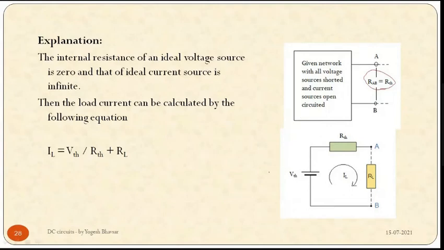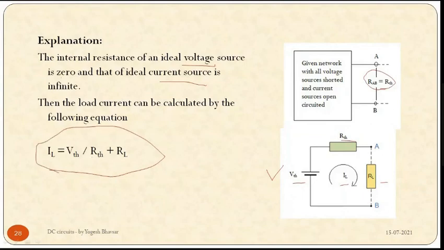Okay, so at the end we have the equivalent circuit, with VTH, RTH, the RL as it is, and the load current IL. We know that the internal resistance of an ideal voltage source is 0, and that of an ideal current source is infinite, right? So we can simply replace a voltage source by shorting it and a current source by opening it. And at the end, this load current can be calculated by IL is equal to VTH by RTH plus RS.